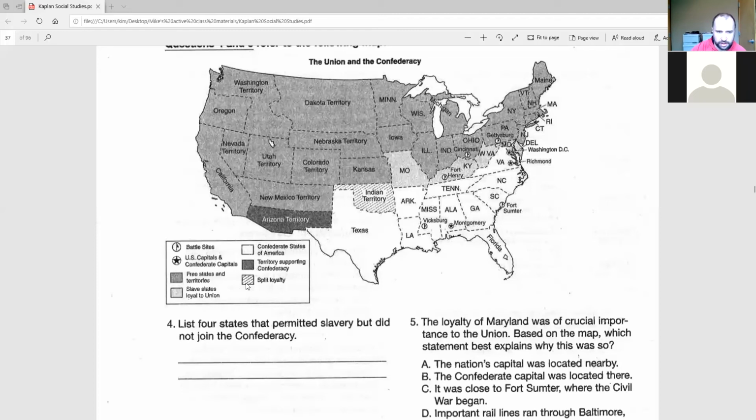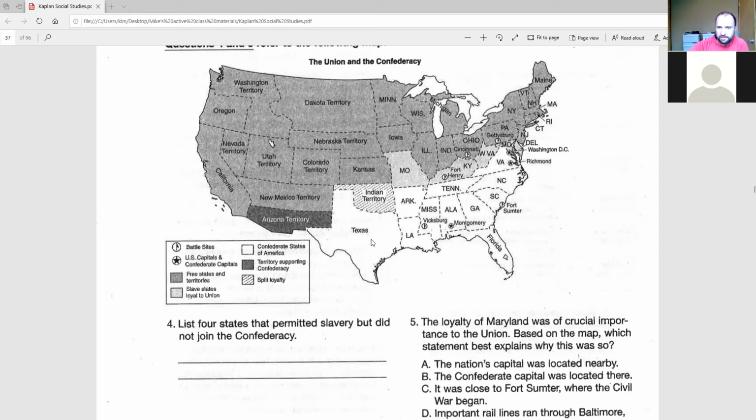And we have the split loyalty, which is represented by the Indian Territory, which would become Oklahoma. So if we're looking for states that allowed slavery but did not join the Confederacy, we're looking for which of these colors? Free states and territories, slave states loyal to the Union, Confederate states, territories supporting Confederacy.